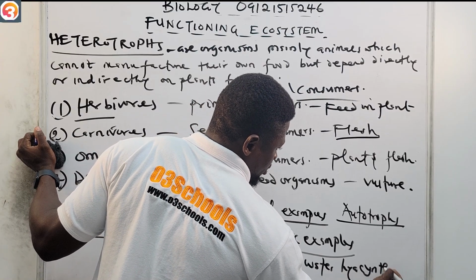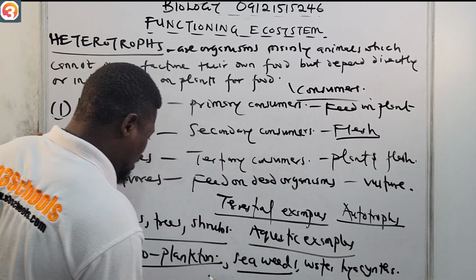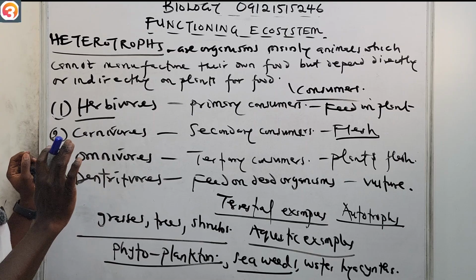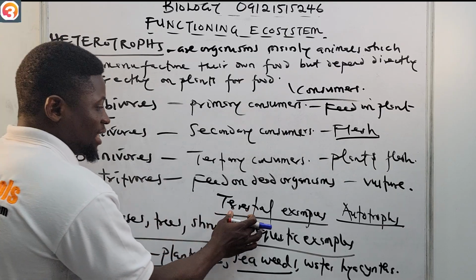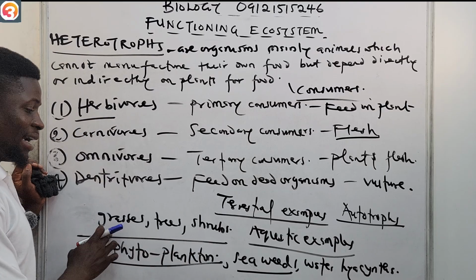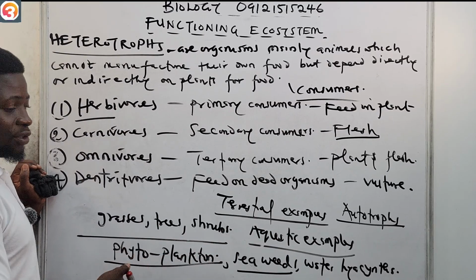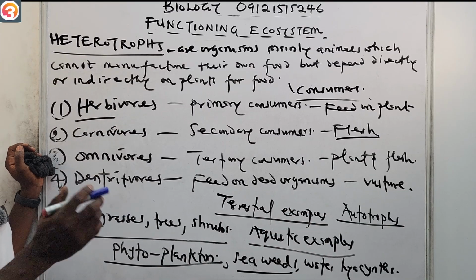So we have water hyacinth, seaweeds, and phytoplanktons. All of these are examples of autotrophs. Terrestrial examples are grasses, trees, and shrubs. The aquatic examples are phytoplankton, seaweed, and water hyacinth. Okay, please take note of that.